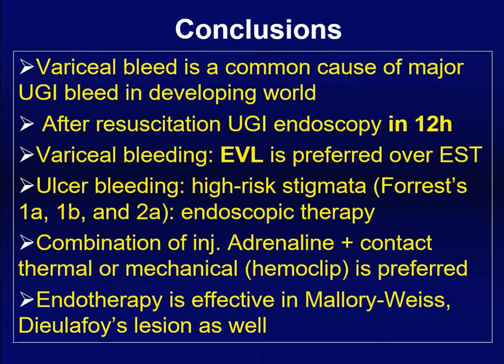over sclerotherapy. Ulcer bleeding with a high risk endoscopic stigmata means when you have an ulcer with spurting, oozing, or visible vessel, they need to be tackled with endoscopic therapy. And what endoscopic therapy? Combination of adrenaline injection and one of the contact devices or hemoclip. Endotherapy is effective in other uncommon causes like Mallory-Weiss tear and Dieulafoy lesion as well. Thanks for your patience.